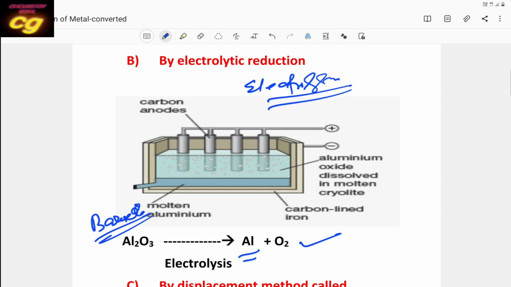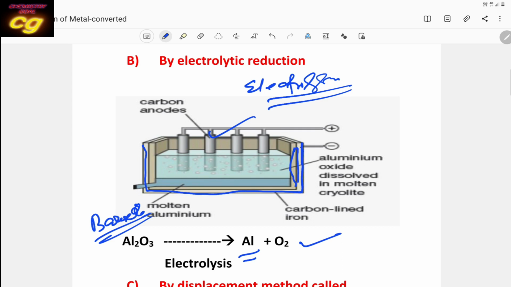So what happens here, two types of electrodes are used. One is the anode, a carbon rod. Then the tank wall is covered with a graphite lining. This is the graphite lining, this part.